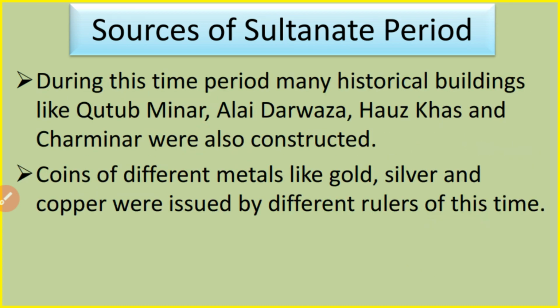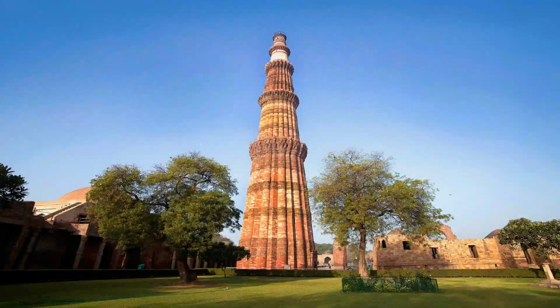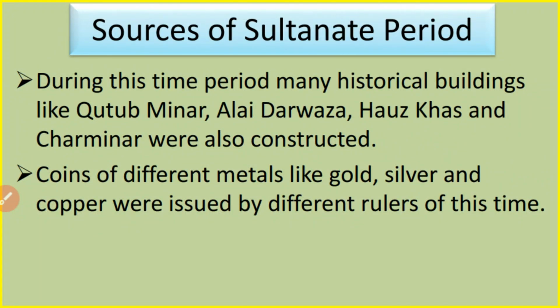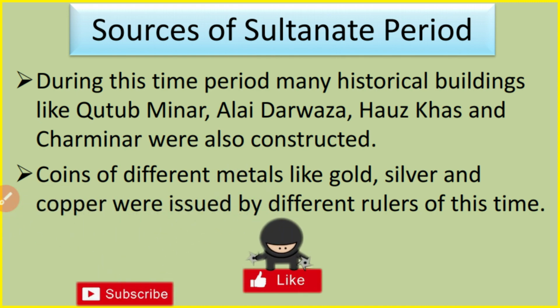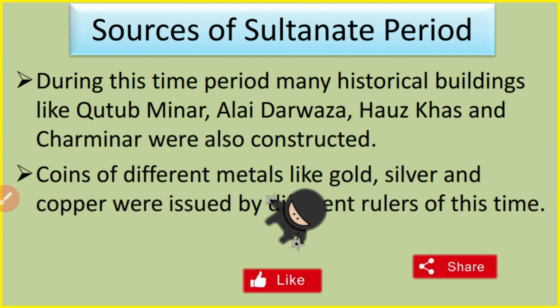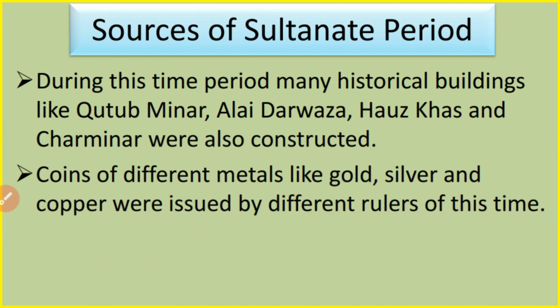If we have a look at the other sources available related to this period, then we come to know that during that time different historical buildings like Qutub Minar, Alai Darwaza, Hauz Khas, and Charminar were constructed. So by studying these historical buildings, we come to know about the architectural style and the religious purpose of those people.